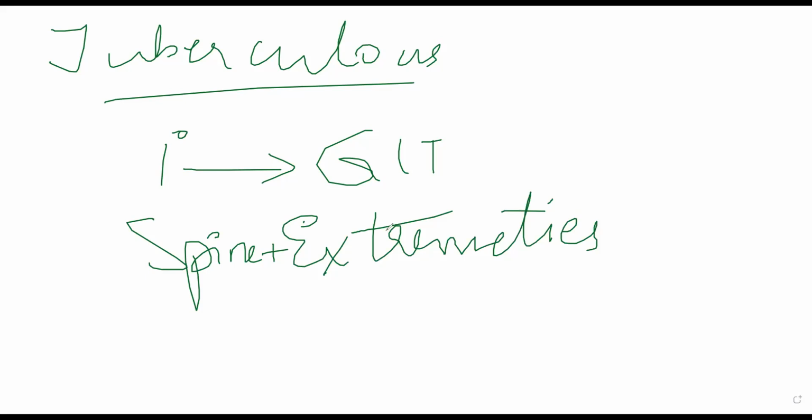Those sinuses will discharge through either soft tissue or skin, and inside that sinus you will see caseating material. Sometimes joint spaces, sometimes intervertebral discs are getting affected because of tuberculosis.